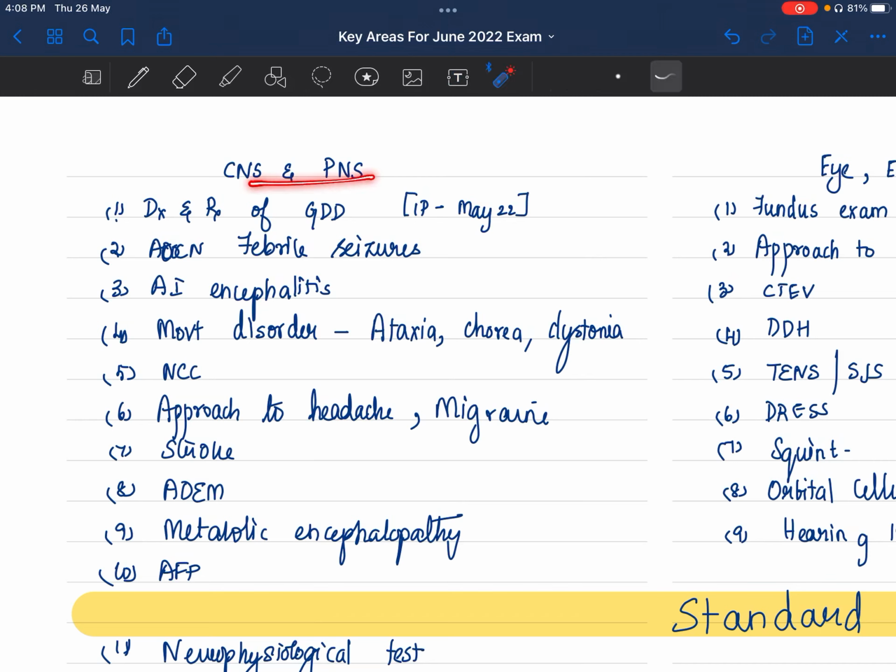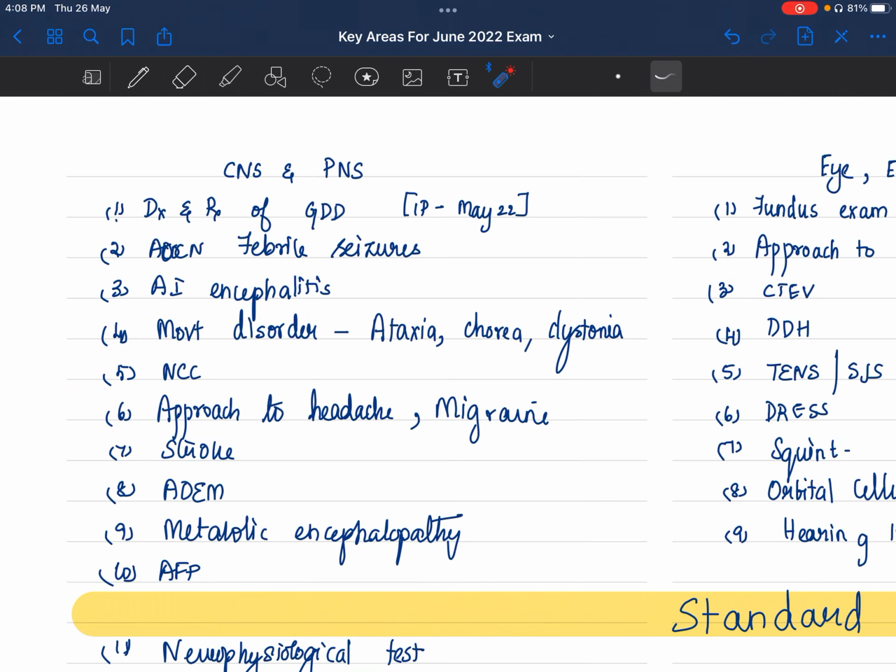So, in central nervous system and peripheral nervous system or your neuromuscular system, you can expect approach to global developmental disorder. Indian Pediatrics May 22, they have given full guidelines. And recent update on febrile seizures, autoimmune encephalitis, many centers are seeing lots of cases, so you can expect a question there. Movement disorder is standard. Okay, you can keep it down the list.